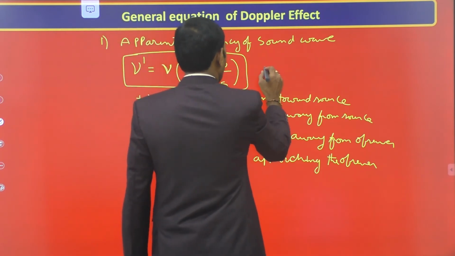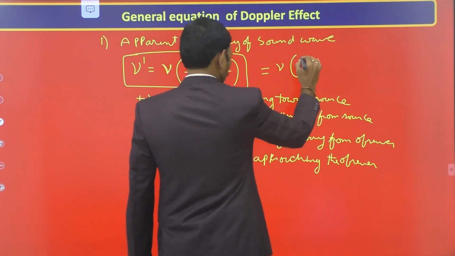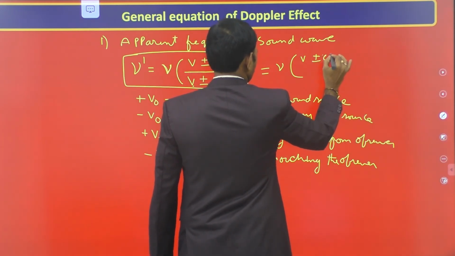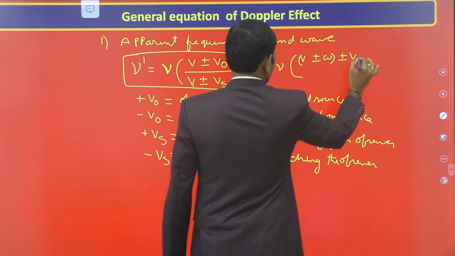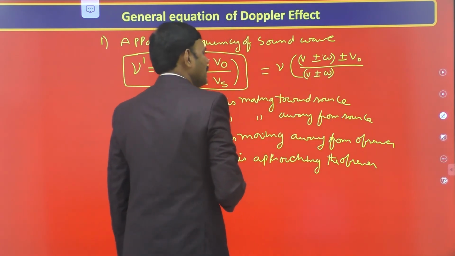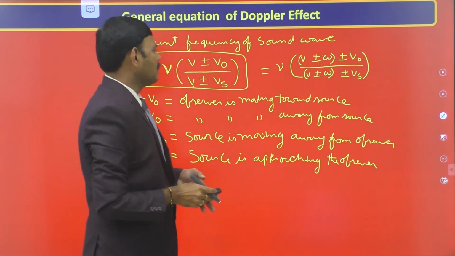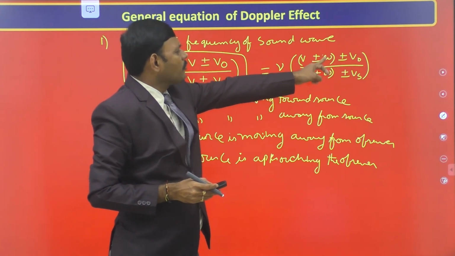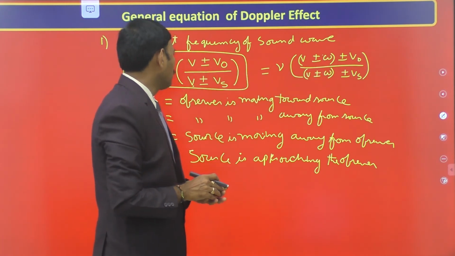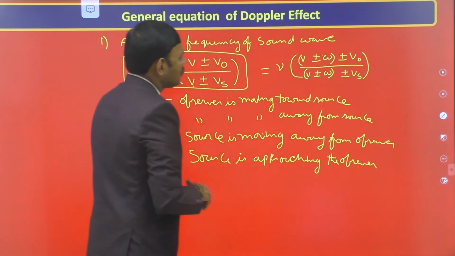If we generalize more by adding medium velocity, the formula becomes V plus or minus the velocity of medium, plus or minus V naught, divided by V plus or minus omega, let it be the velocity of medium, plus or minus Vs. Nothing else differs, except that plus or minus the velocity of medium is added to V in both the numerator and the denominator. Here V is replaced by V plus omega or V minus omega in each case.